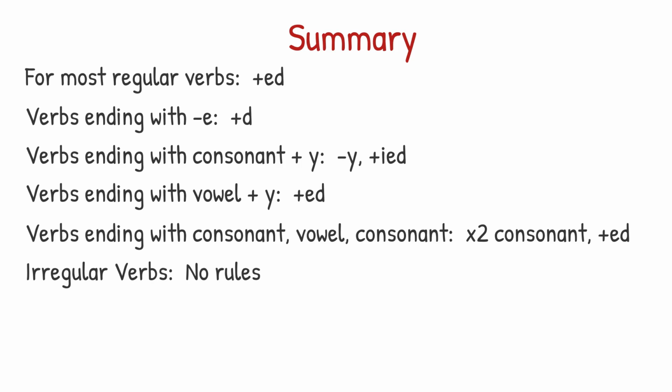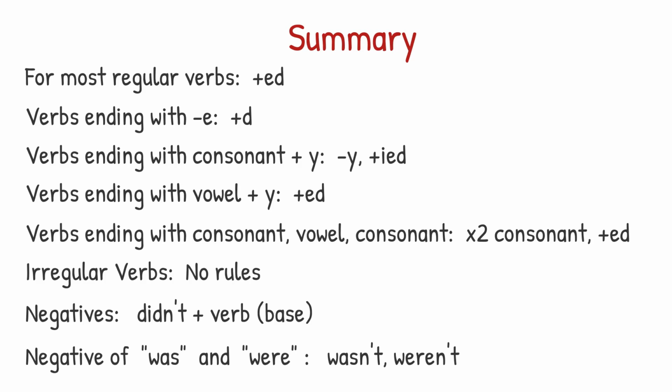For irregular verbs, you just have to remember the simple past forms because there are no rules. And to change simple past sentences into the negative, we add didn't and change the verb to the base form. And of course, the negatives of was and were are wasn't and weren't.